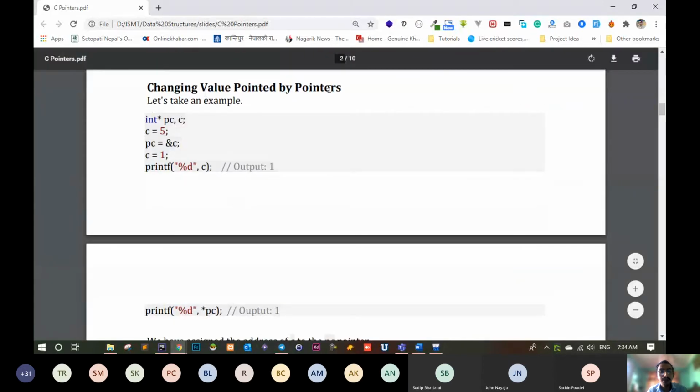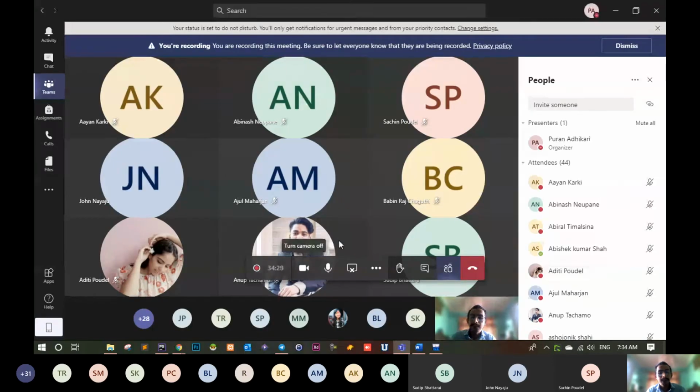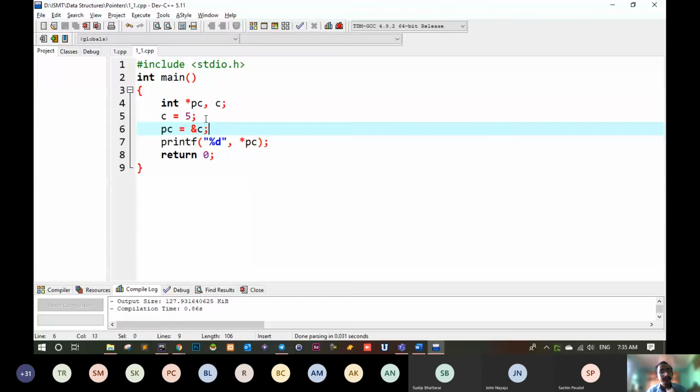Now, changing the value pointed to by pointers. How can we change the value pointed to by some pointer? For example, for the same example, if there is C equal to 5 and PC equal to ampersand C, you can change the value of C like this. C equal to 1, and if you print C, then it will be 1. This is a normal thing that you have done previously. And if you do something like this after that, then again it will be 1. Let's see an example.